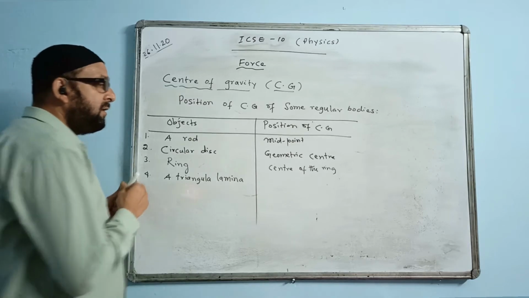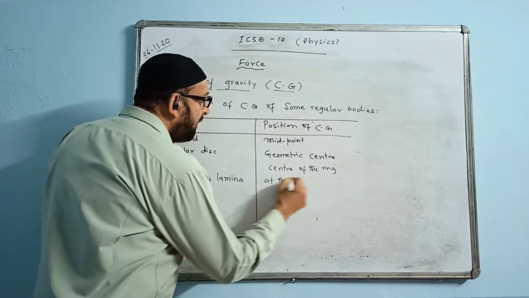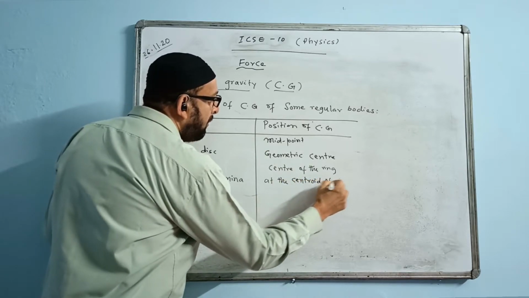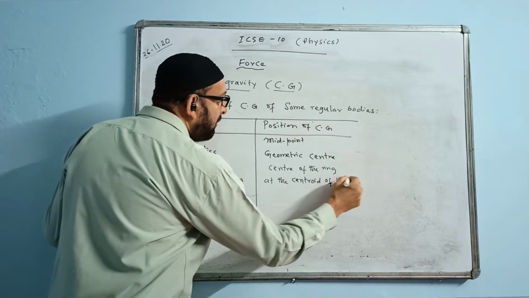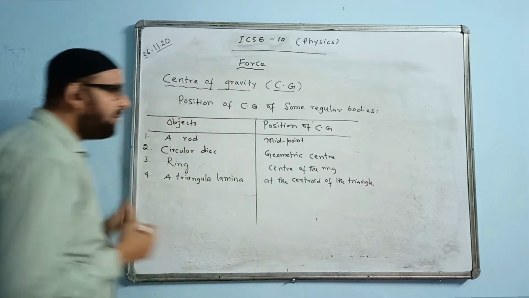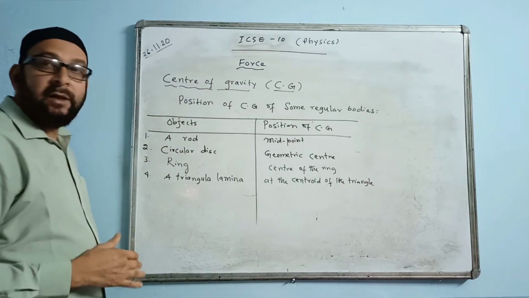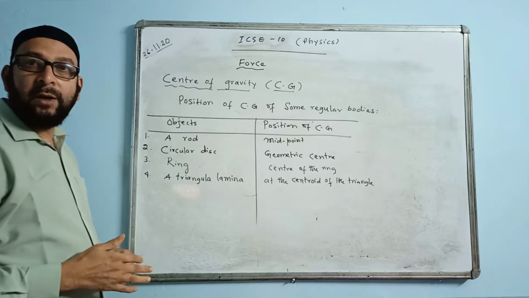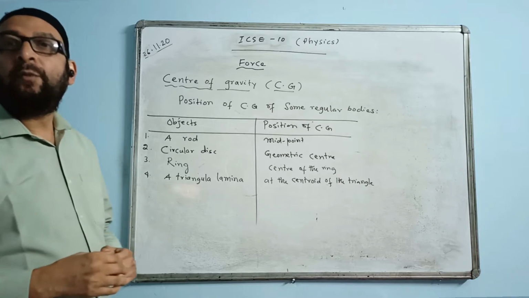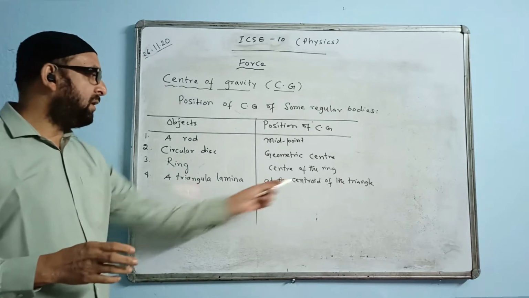Where is it situated? Here we write at the centroid of the triangle. What is called centroid? Centroid is the point of intersection of three medians. The point where the three medians meet is called the centroid.